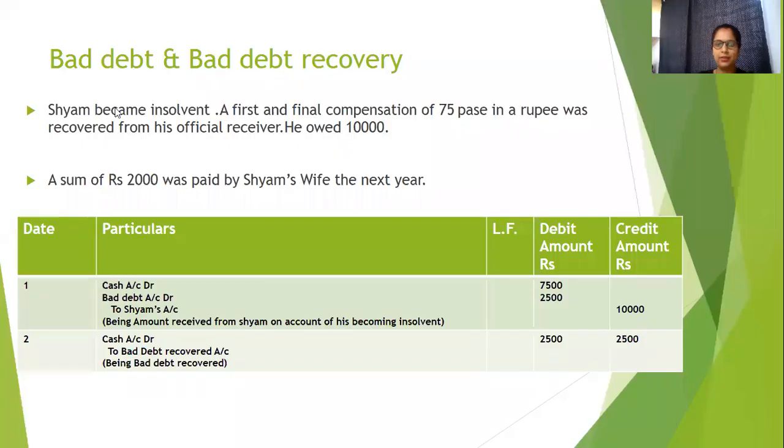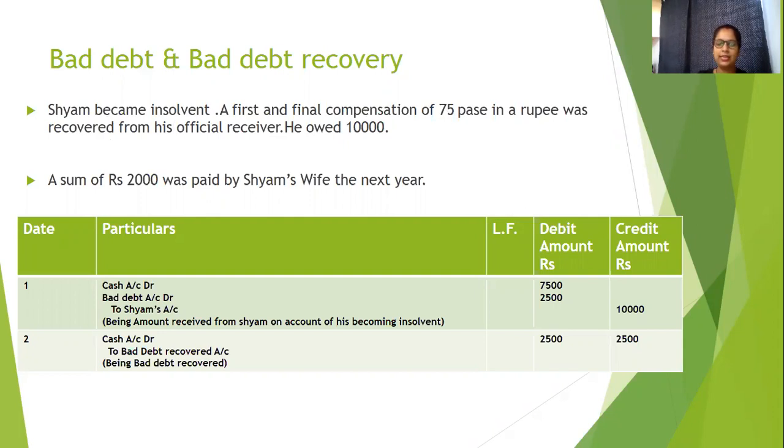Now we need to post this in the journal entry also. How do we treat bad debt in a journal entry? That we will be discussing, and again I will be sharing an example with you. This is the example. Shyam became insolvent. A first and final compensation of 75 paise in a rupee was recovered from his official receiver. Shyam owed 10,000. It is written, a first and final compensation of 75 paise in a rupee.